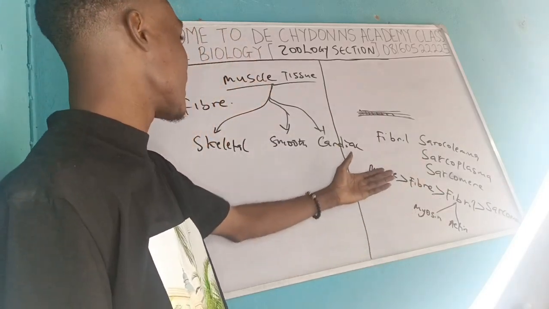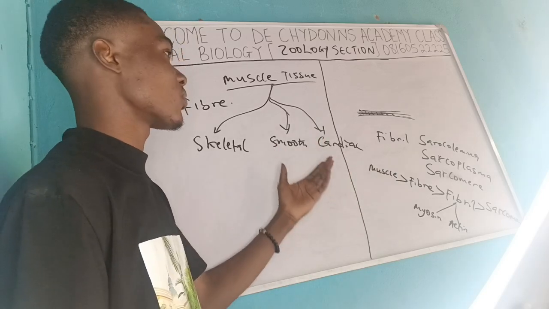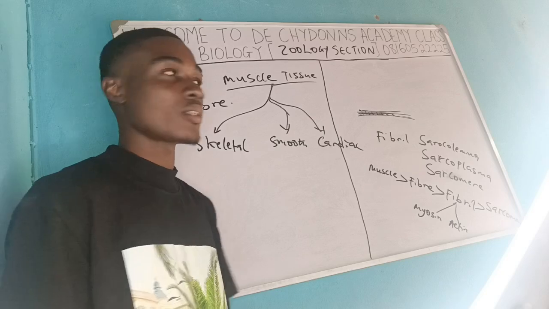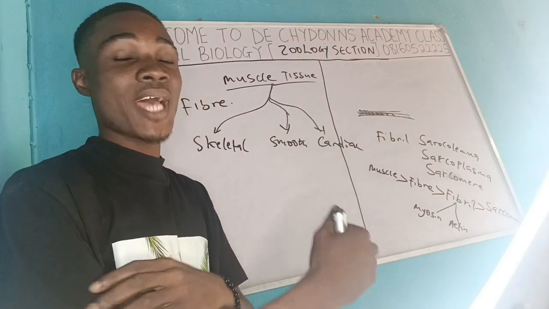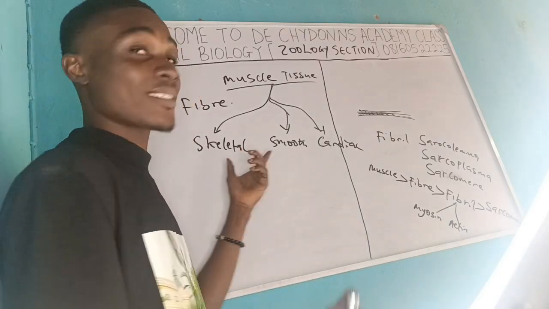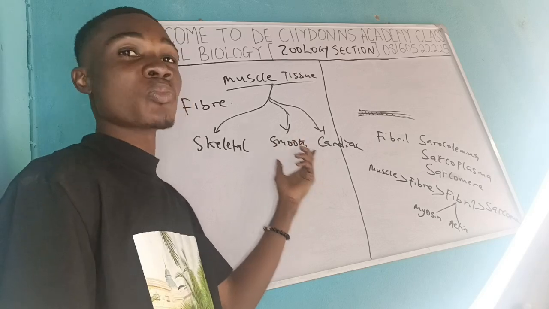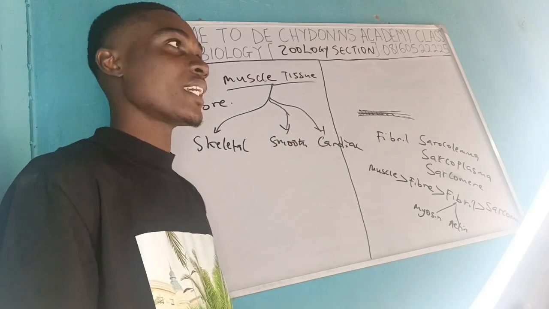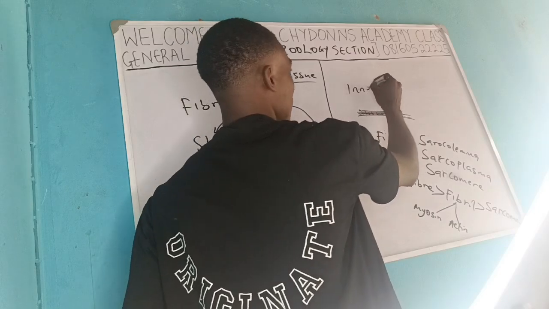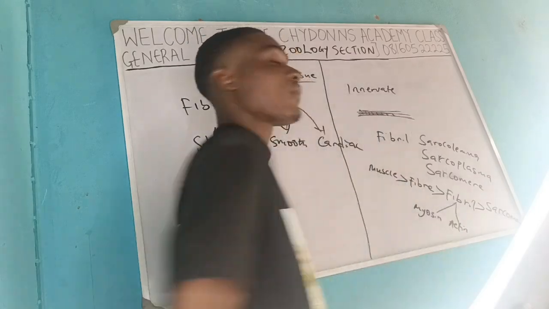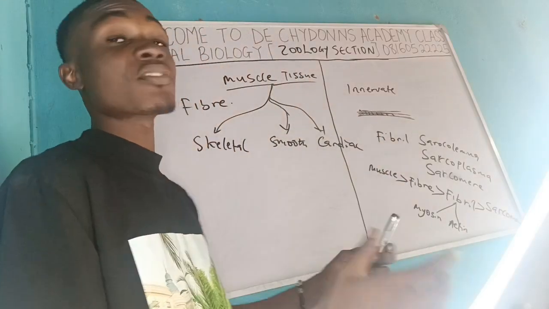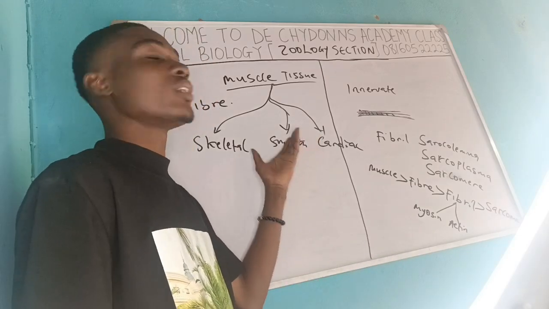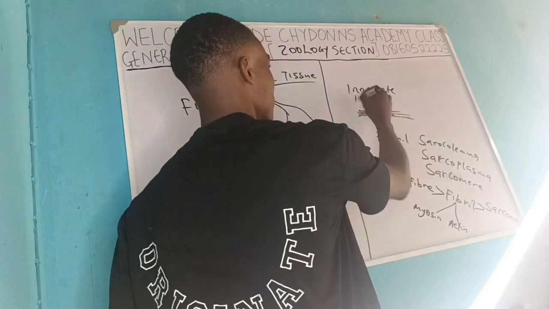So having said this, let's look at smooth muscle. Smooth muscles are unlike the skeletal muscles. Skeletal muscles are voluntary. I mean, you can strain your muscle at any time you wish. But in smooth muscle, you cannot strain them. They are mostly innervated. What do I mean by innervated? The nerves run through them, and they are mostly coordinated by the autonomic nervous system.